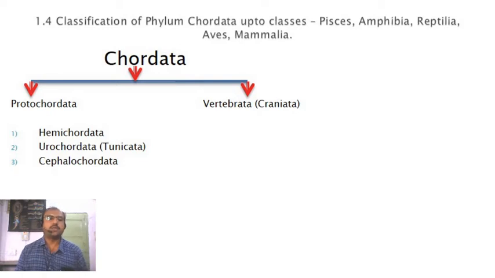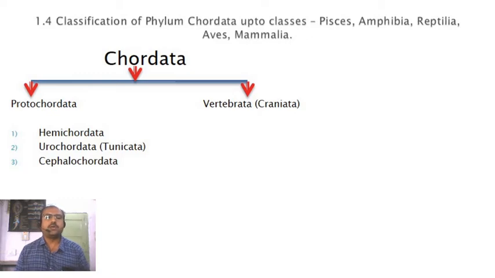So this is about the cephalochordates. They are also exclusively marine individuals, and the example is Amphioxus, or Branchiostoma, the scientific name being Branchiostoma lanceolatum.